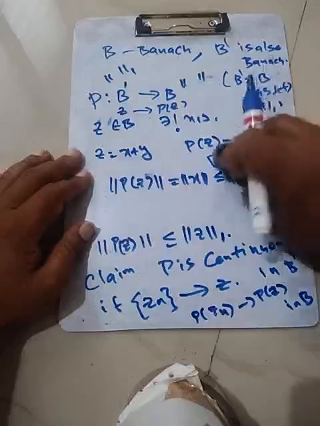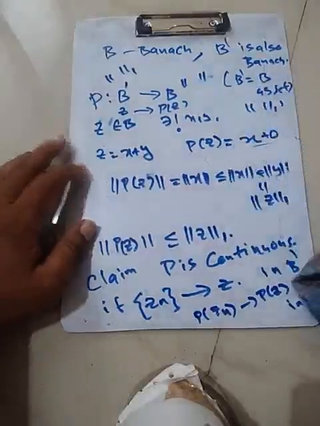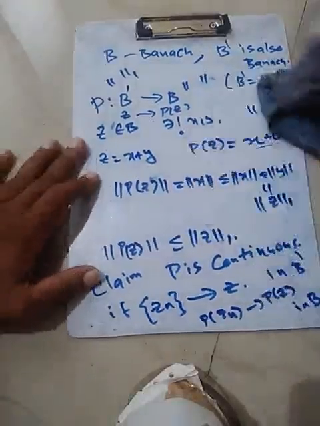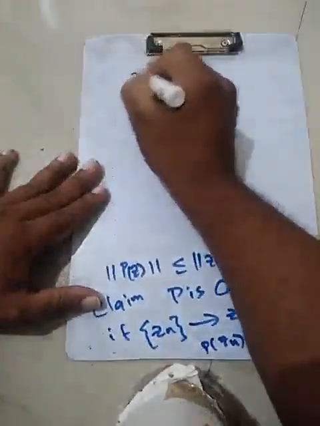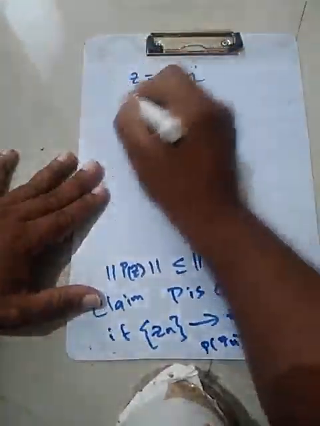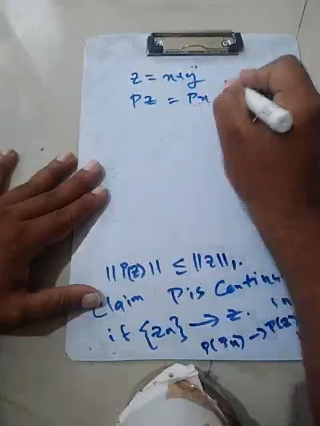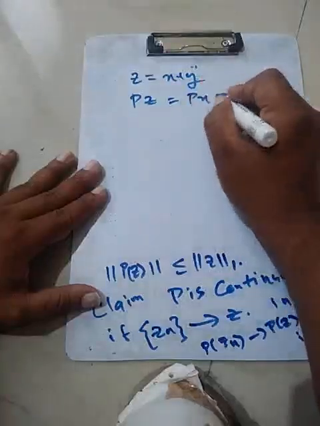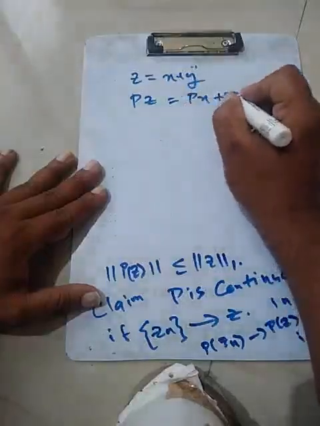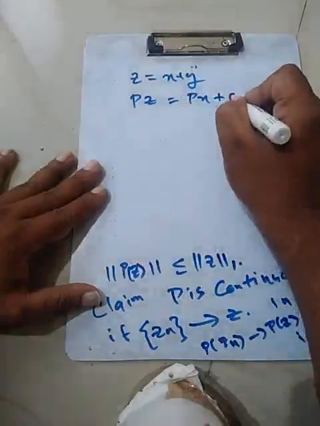Just a minute, for the algebraic part: Z is equal to X plus Y. So P of Z is P of X plus P of Y, and since it is a projection, P of Y would be 0.